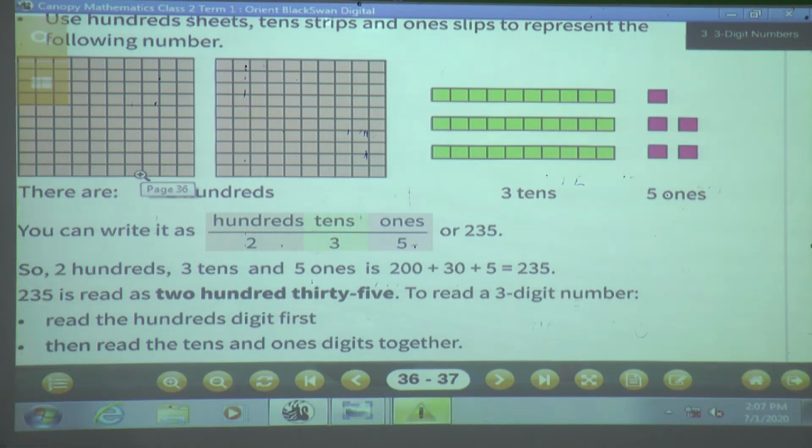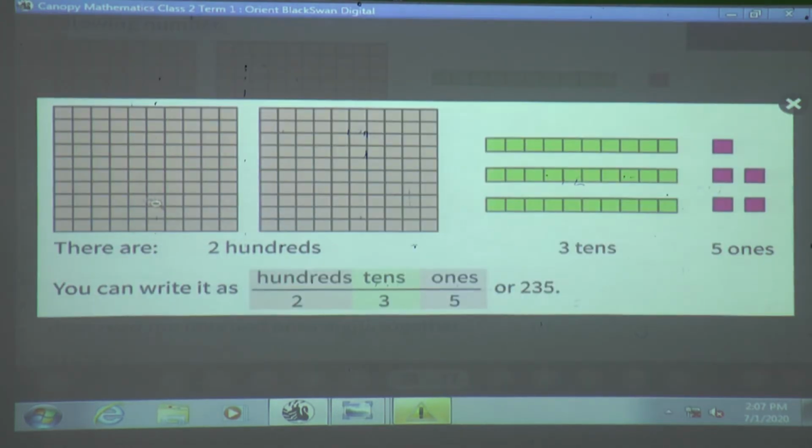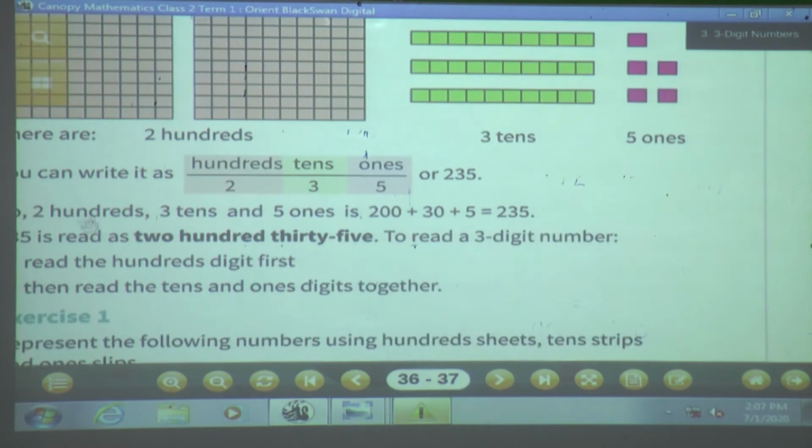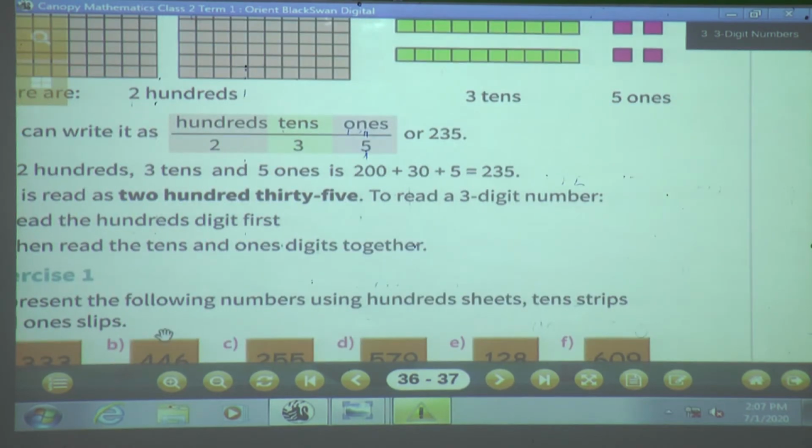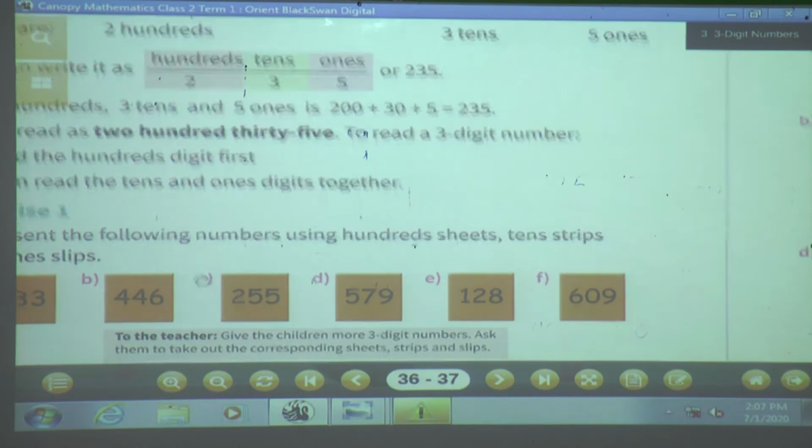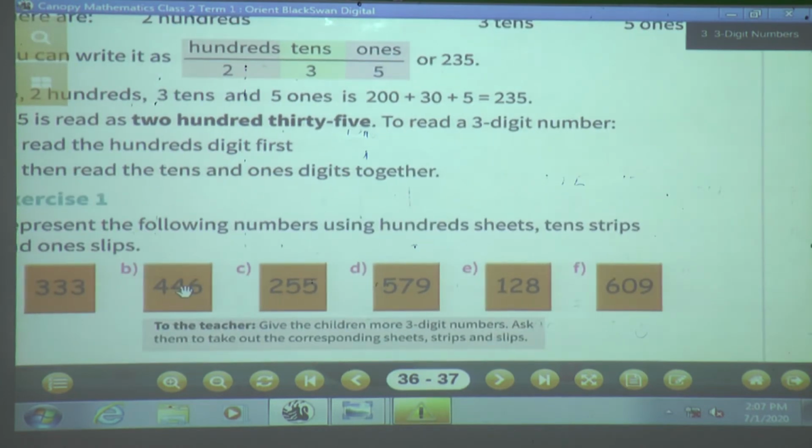In this way they have given the exercise. We will solve the exercise. Now see here. Exercise 1. Now what will you do here? Here it is 333. How will you do it? You are going to draw 300, which means 3 sheets of 100. 300 means 3 sheets, then 3 tens and 3 ones. In this way we will solve it.